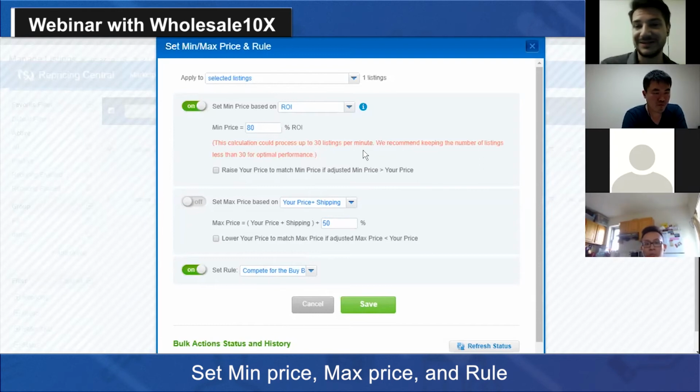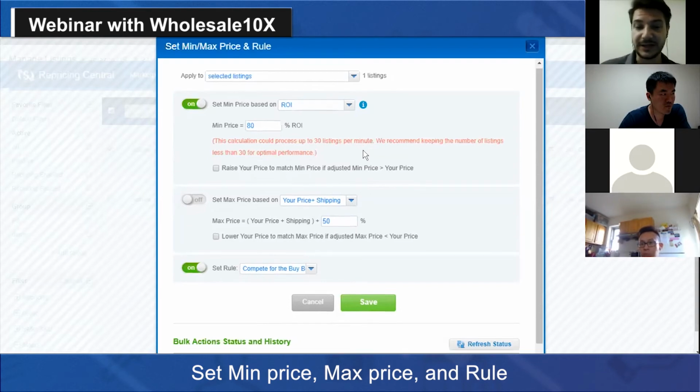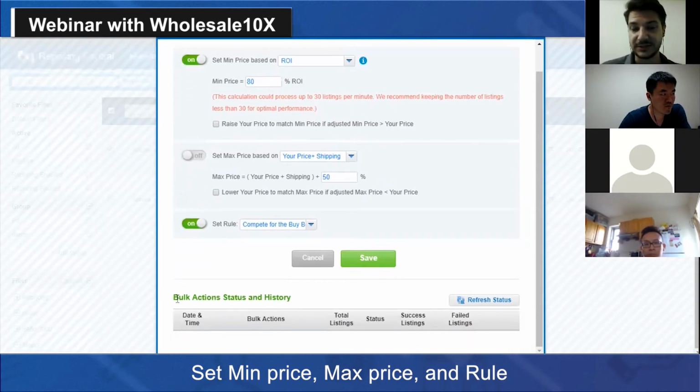This operation might take some time, obviously, because it's a big calculation. But at the same time, that operation is going to stay behind while you're doing other operations. So you can start this operation and then do other things. And then you can come here again and check in this section. You can see when you started the last operation, and you can see if the operation has finished and how many listings have succeeded.